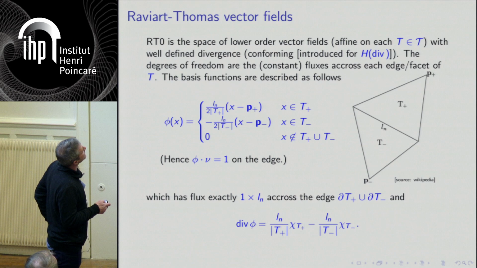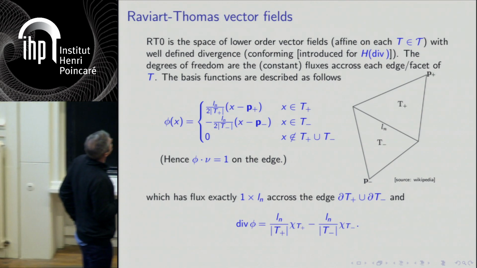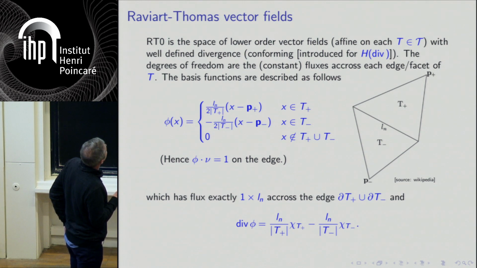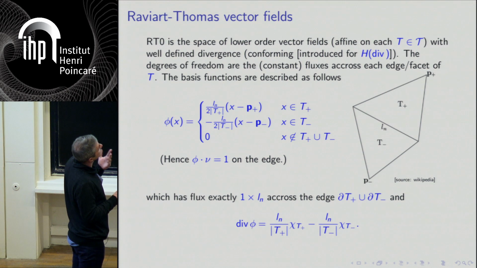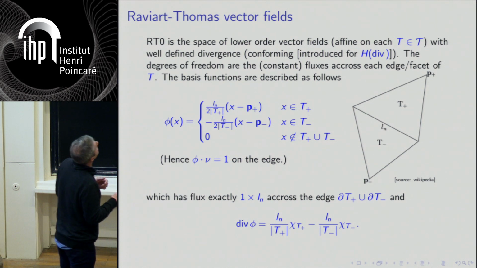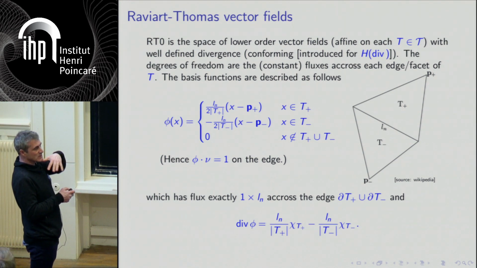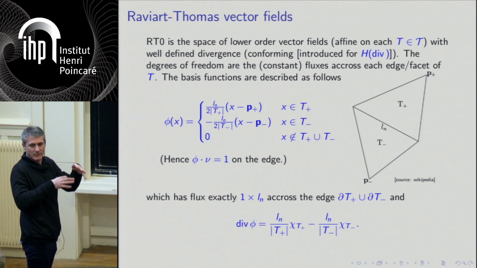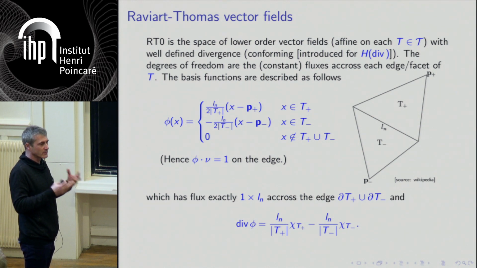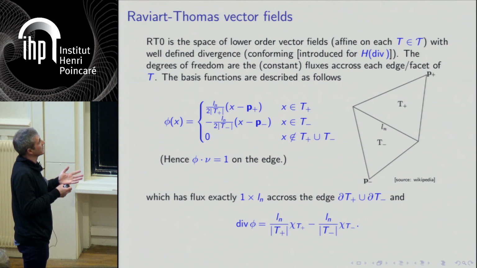Just to explain this result, what is a Raviart-Thomas vector field? This is also a very standard thing, and it's a very nice approximation of fields with divergence. It was introduced essentially for spaces like H(div), where you want to have divergence, and it's a conforming representation of that, which means it's a vector field of piecewise affine functions, which are not necessarily continuous, but they have a true divergence, a divergence in the classical sense.